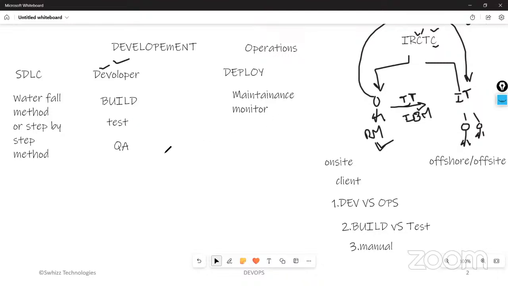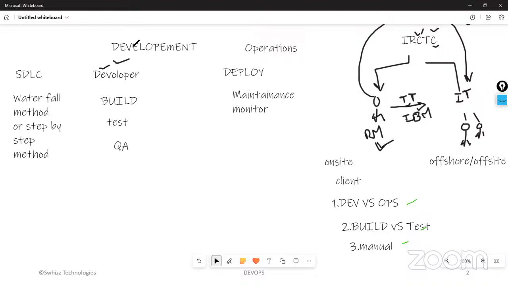So when can we say that we have completed this project? Once after completing this entire product, and if it is running successfully in client machines, then only we can say that our project is over. Unless and until then, we cannot say that our project is over. We can say that our application is done, but not that the project is over. So these are some problems which we are facing in waterfall methodology.